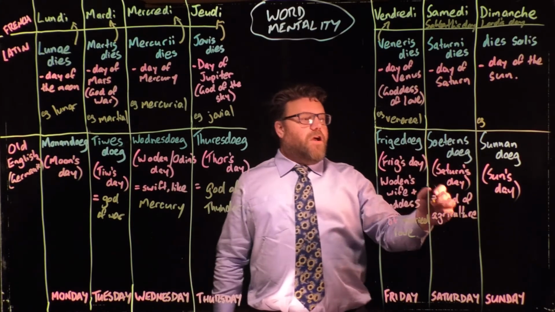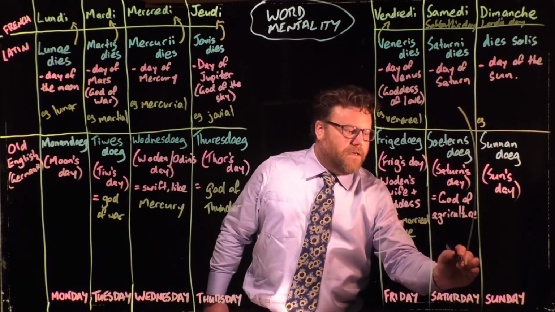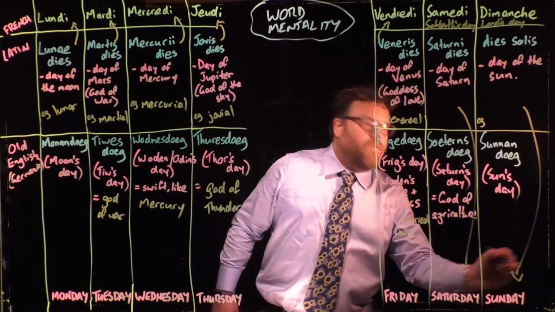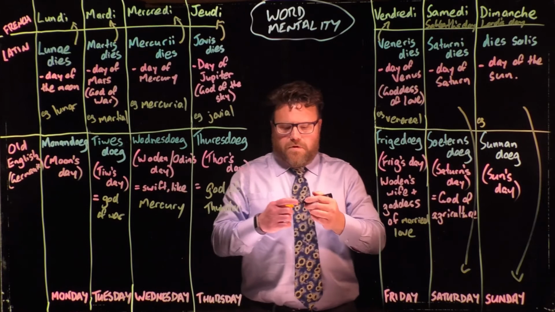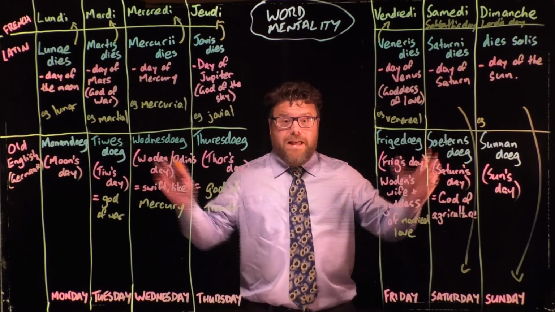So these are actually the only two where we go from the Latin down to the English, whereas the rest of them go from the Latin up to the Romantic, and to get to the English you have to go through the Germanic tribes first. That's the days of the week.